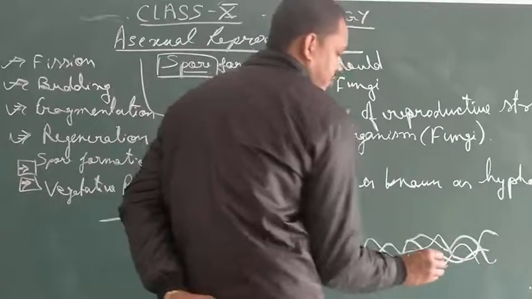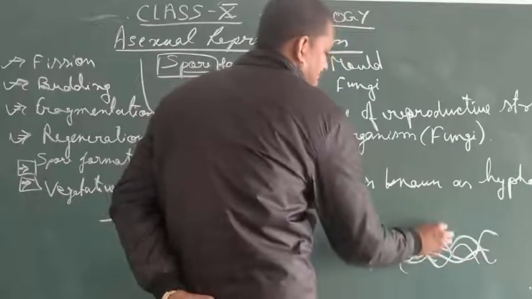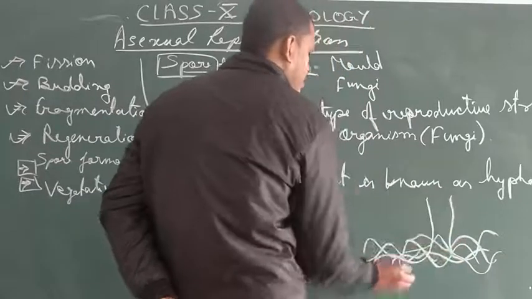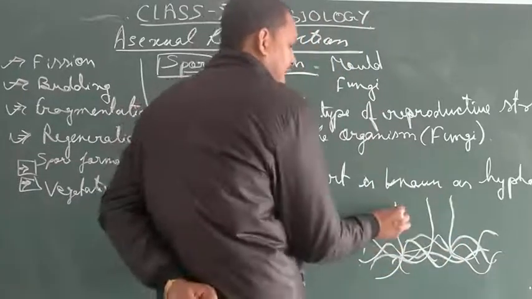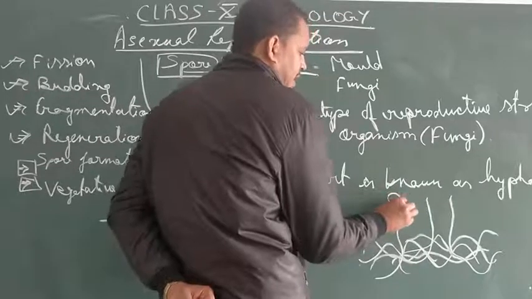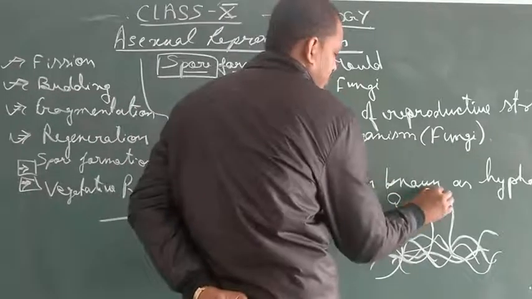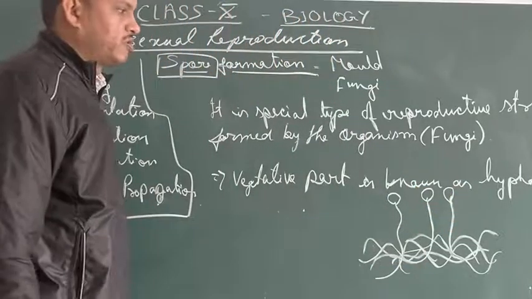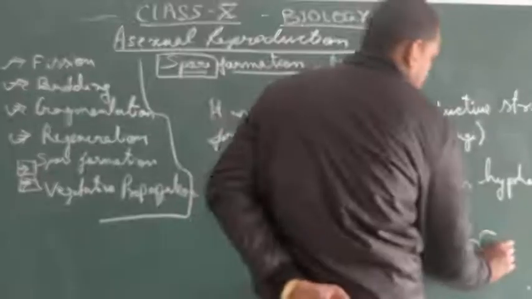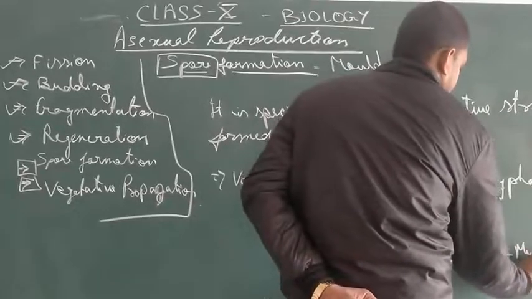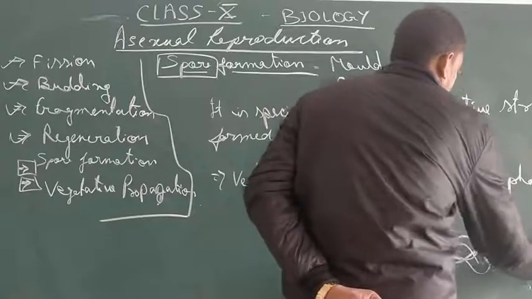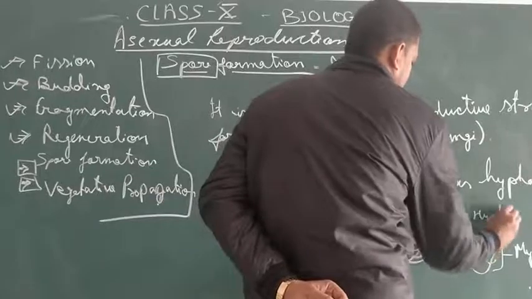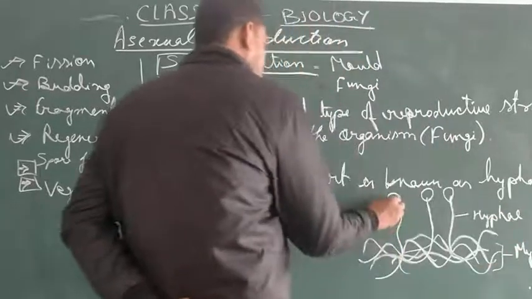But when they start getting mature, what will happen? There is an erect growth like this. In the mycelium or in the hyphae, an elongated structure like this forms, and at the top of this structure there is a bulb-like structure. This is mycelium, this single form is hyphae, and this is sporangium.